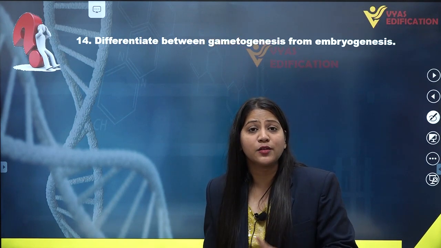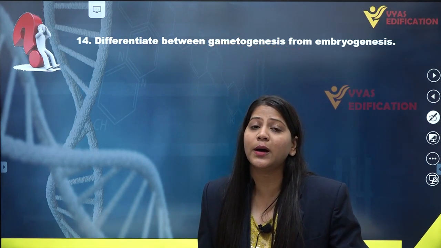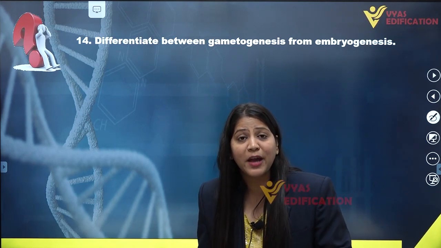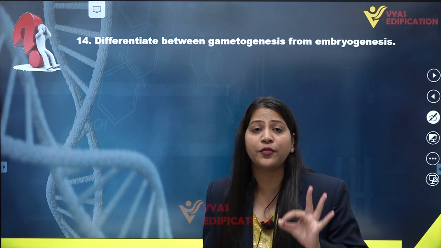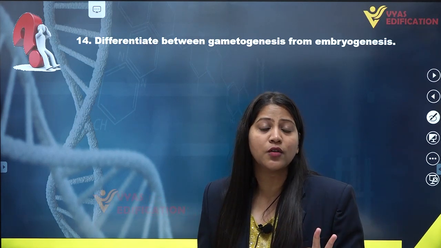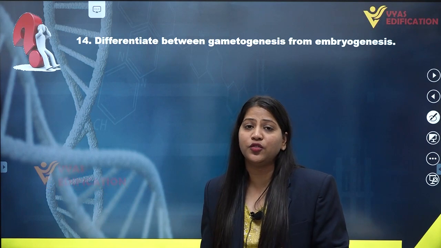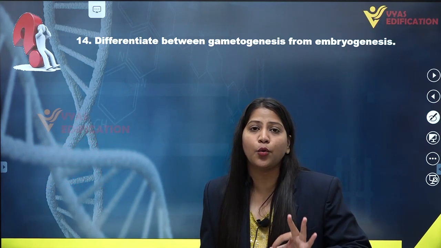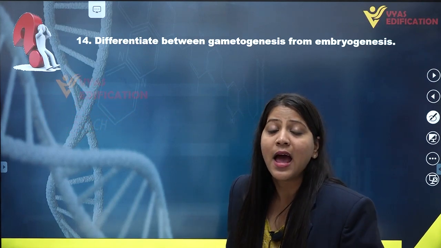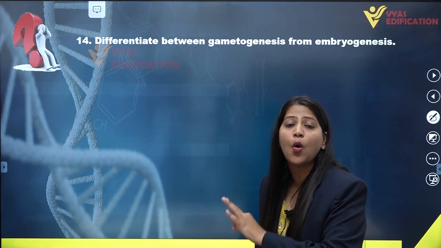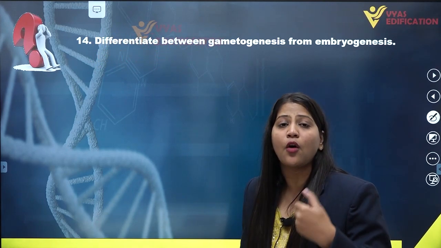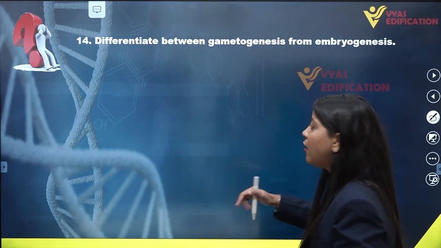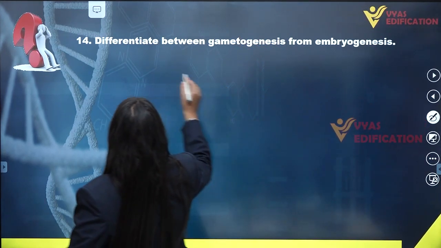The cells which are going to give rise to the gametes, either male or female, are specialized cells present in the primary sex organs or gonads. These special cells are known as germ cells, and these germ cells undergo repetitive mitotic as well as meiotic divisions. So gametogenesis is a process of formation of gametes.